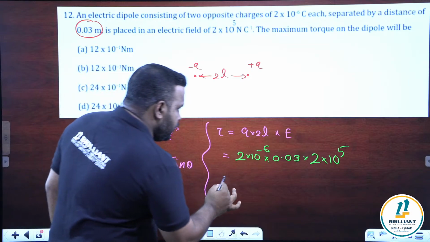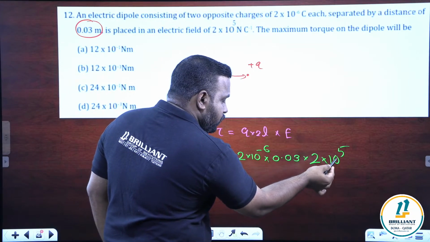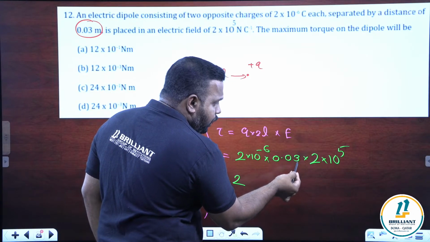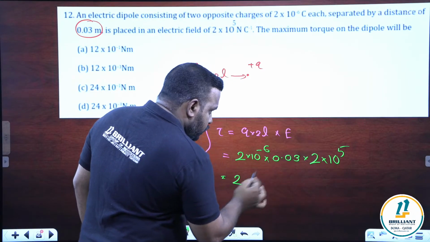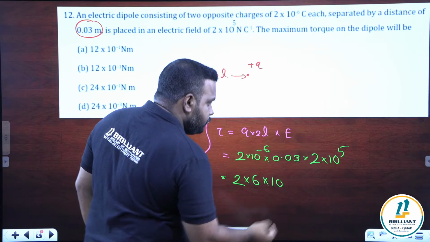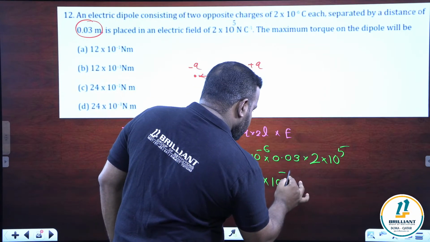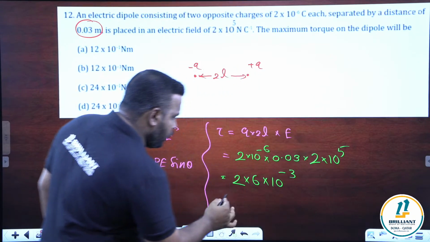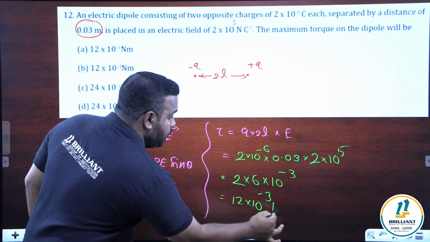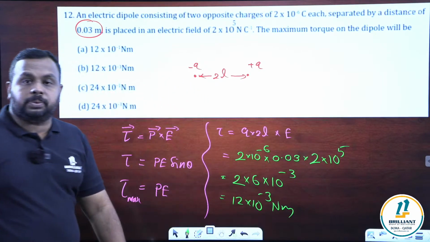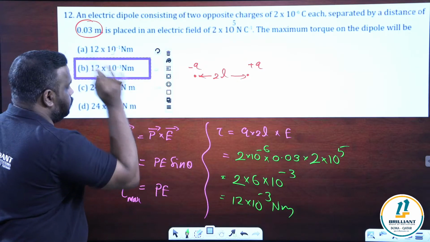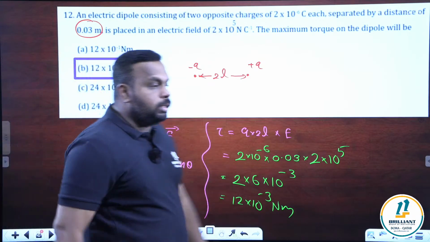Okay, so what will be the answer? 2 into 10 power 5 is there. So I am multiplying 0.03 with 100 will become 3. So 3 into 2 is 6. So 2 into 6, we get 10 power minus 3. So 12 into 10 raised to minus 3 Newton meter is our answer. Check the options. It is 12 into 10 power minus 3 means it's option. Clear or not?